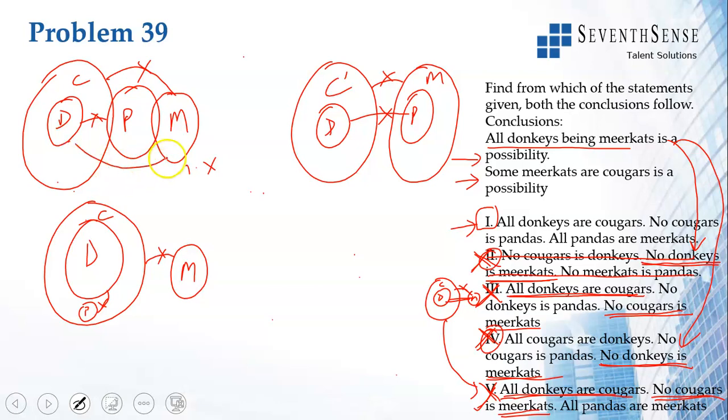Because see, donkeys being meerkats is not possible. Donkey is entirely inside cougar. Cougar and meerkats, there is no overlap. So donkeys can't be meerkats. So there is no overlap. So conclusion 1 is false in all the potential drawings that you draw for option 3. Hence, option 3 is also wrong.